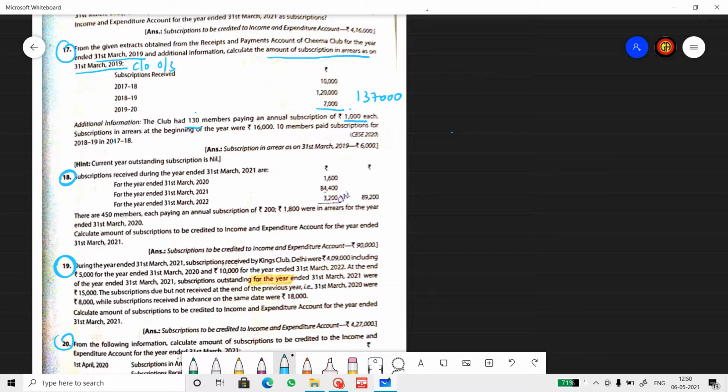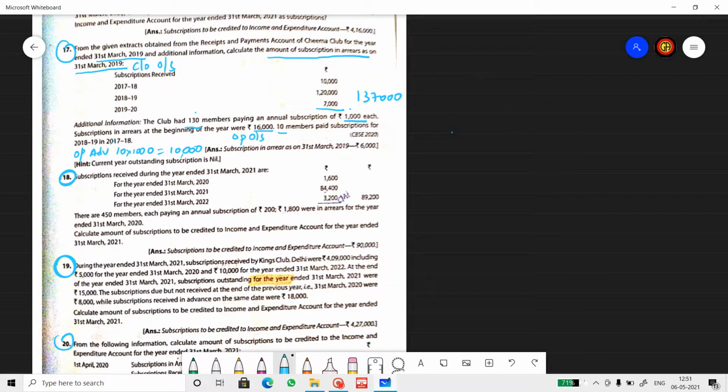But see what we received. We received 1,37,000. We account only the subscription that are relevant to the current year. Anything that doesn't belong to the current year cannot be accounted in the year. So subscription in arrears in the beginning of the year was 16,000. So this is opening outstanding. 10 members paid subscription for 2018-19 in 2017-18 itself. So that means 10 members. So 10 into 1000 will be 10,000. So this is opening advance.